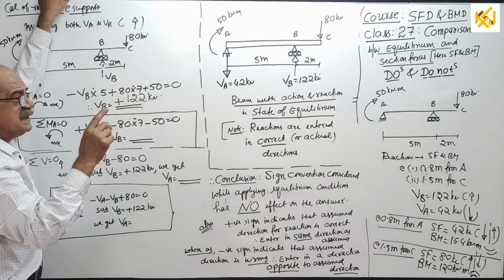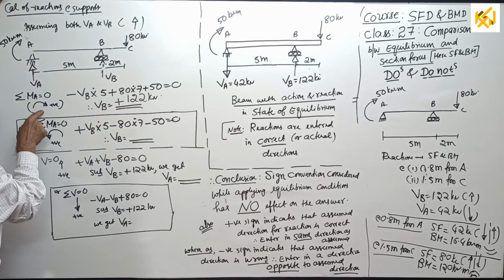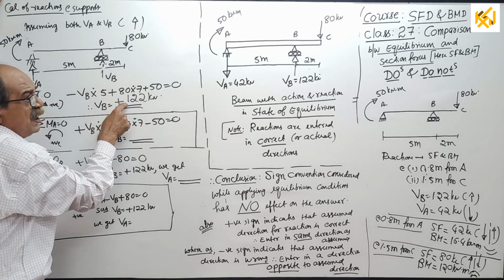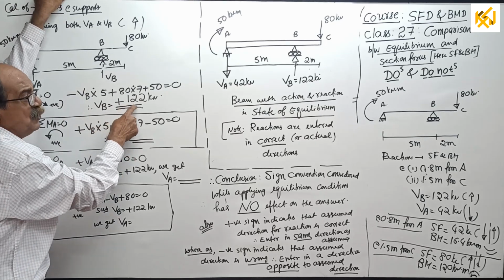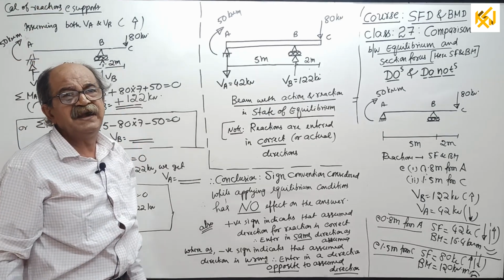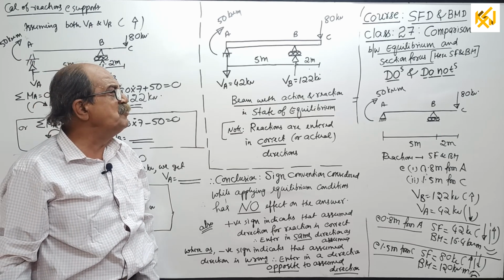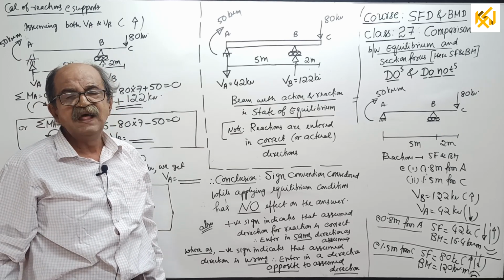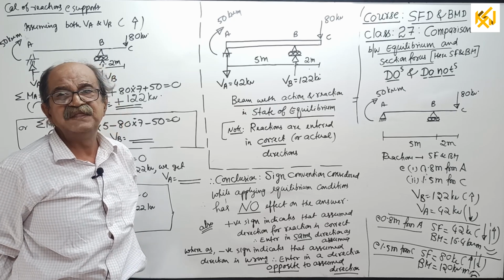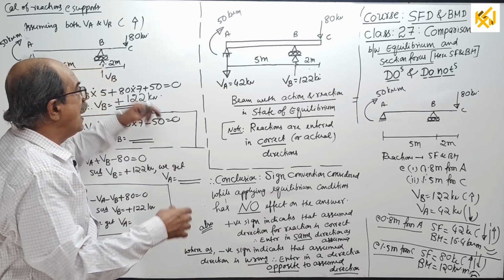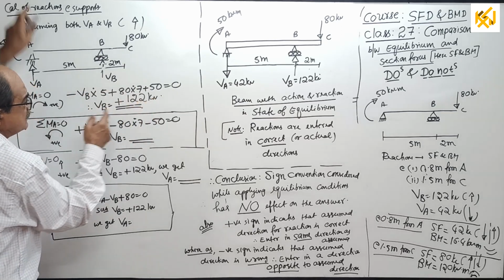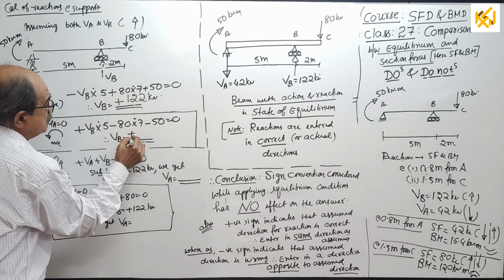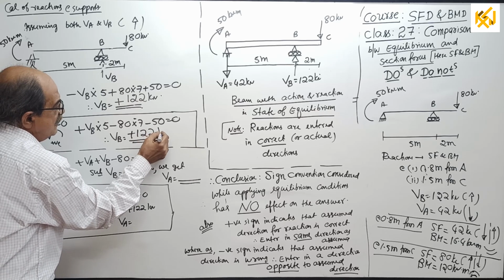Now I will ask the students, last time you took clockwise positive, you got a positive answer. Now I took anti-clockwise positive. Instead of positive, what will you get? Wholeheartedly, maximum people will tell, sir, minus. Then those who know the concept will tell, no sir, you already told us that this sign has nothing to do with the answer. Now also you will get plus only.